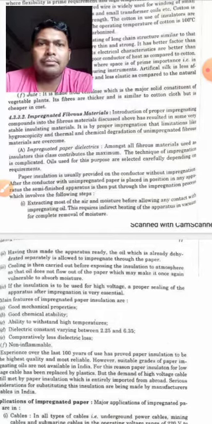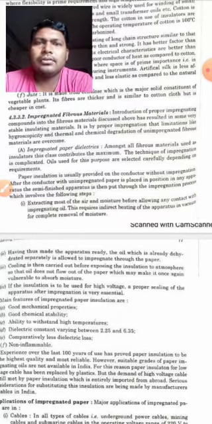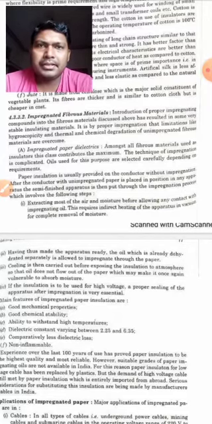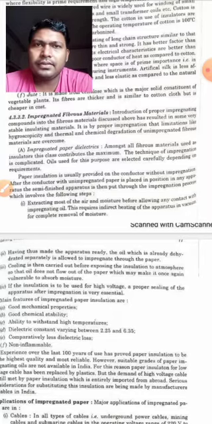It is by proper impregnation that limitations like hygroscopicity and thermal and chemical degradation of unimpregnated fibrous material are overcome. So students, if oil is immersed into this type of cotton or jute, then they can be impregnated, and they can work very effectively as insulating material.